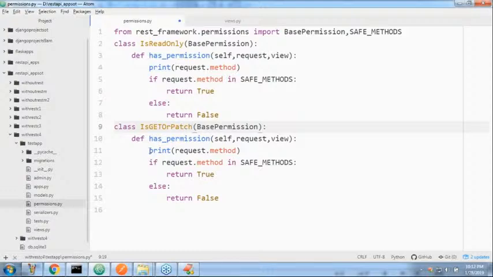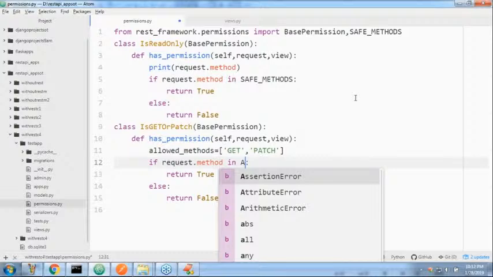Here my requirement is allowed methods equal to: the first allowed method is get, the second allowed method is patch. If request.method is in allowed methods, return true, else return false.